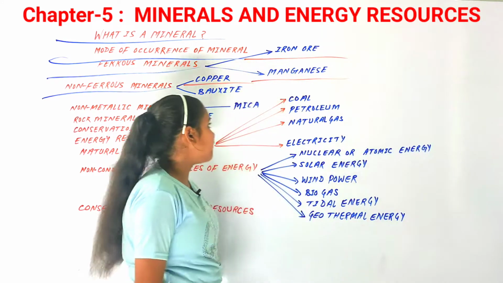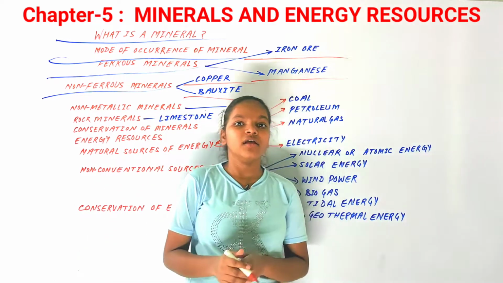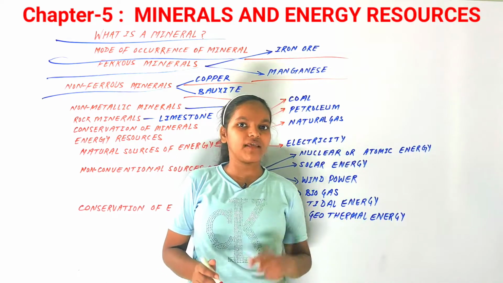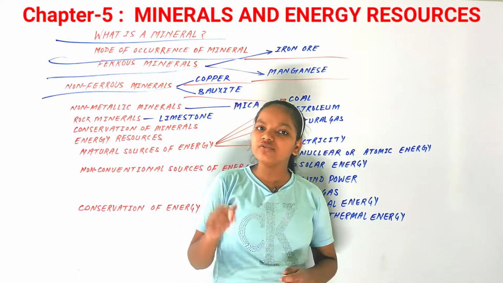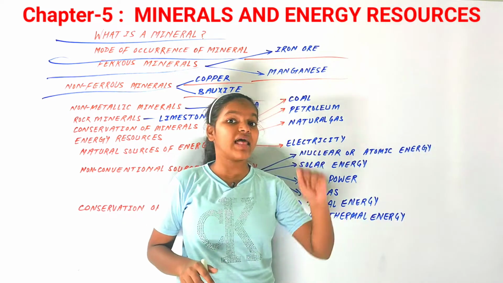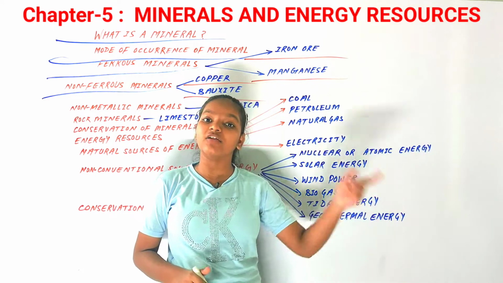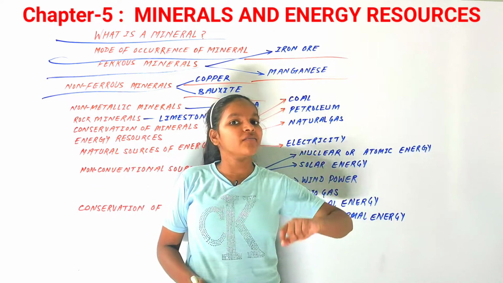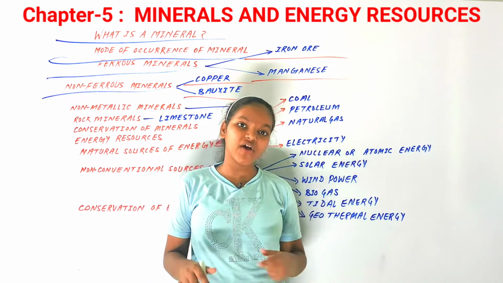After that we have bauxite. Now you know that we have aluminium in our houses, don't we? But that aluminium comes from bauxite. We do see that aluminium is everywhere, but it comes from bauxite. Bauxite has aluminium that later becomes aluminium, and bauxite is formed with aluminium silicates, and that is why aluminium can be extracted from it.